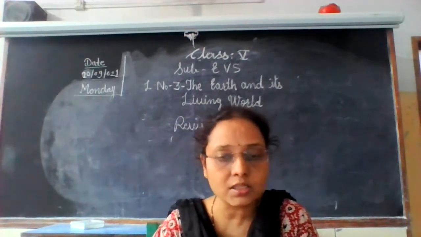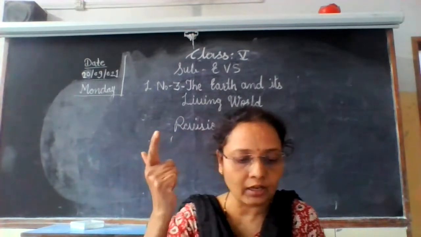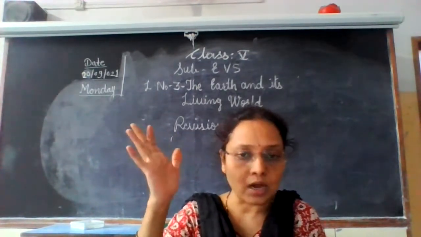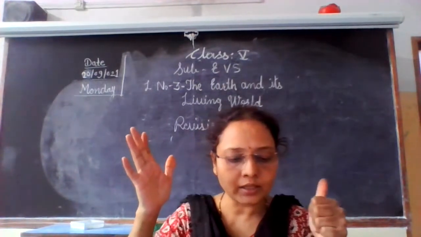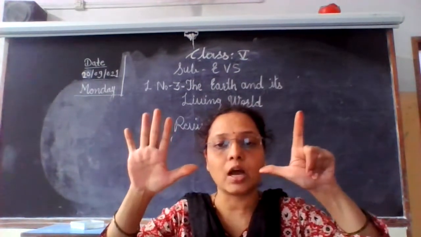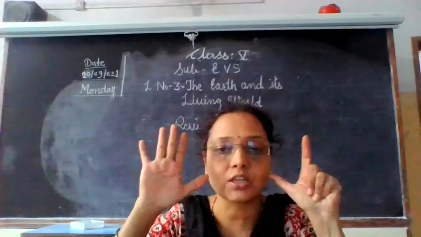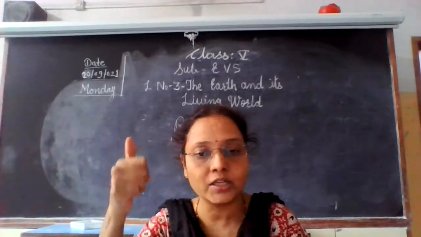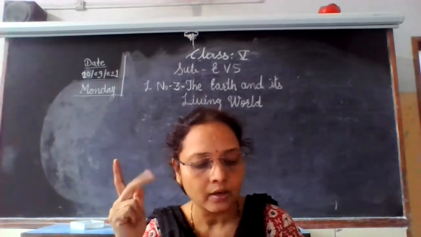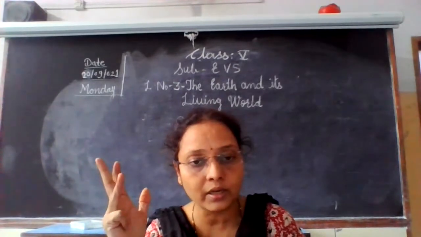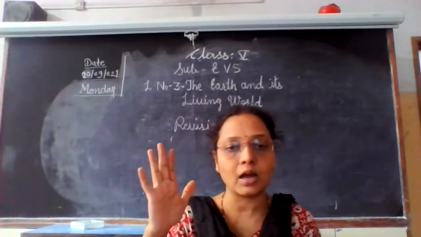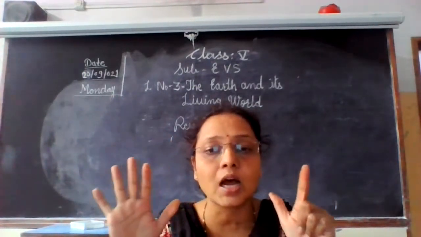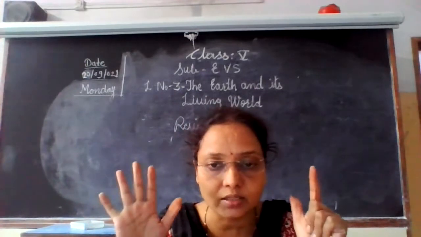The 7 continents are Asia, Africa, Europe, North America, South America, Antarctica, and Australia. Once again I am going to repeat: Asia, Europe, Africa, North America, South America, Antarctica, and Australia. These are the 7 continents.